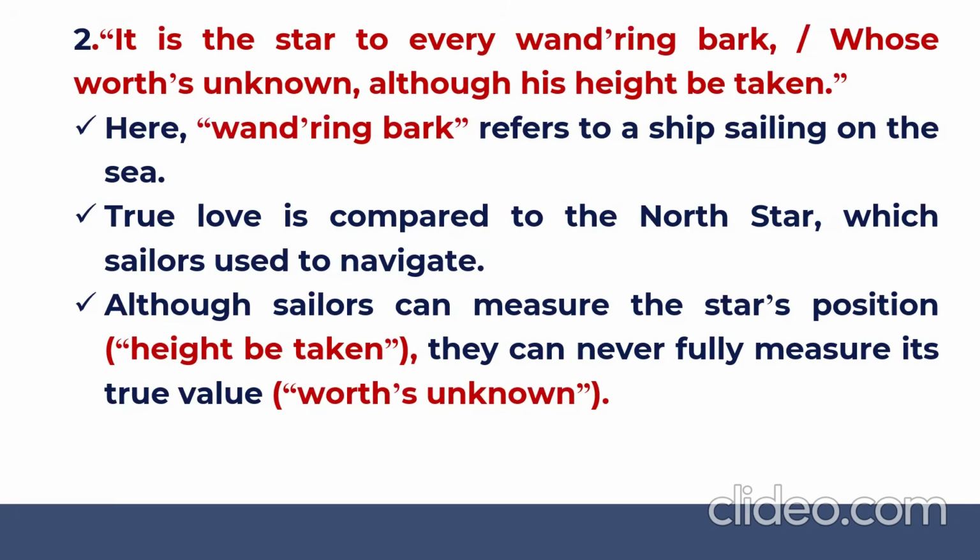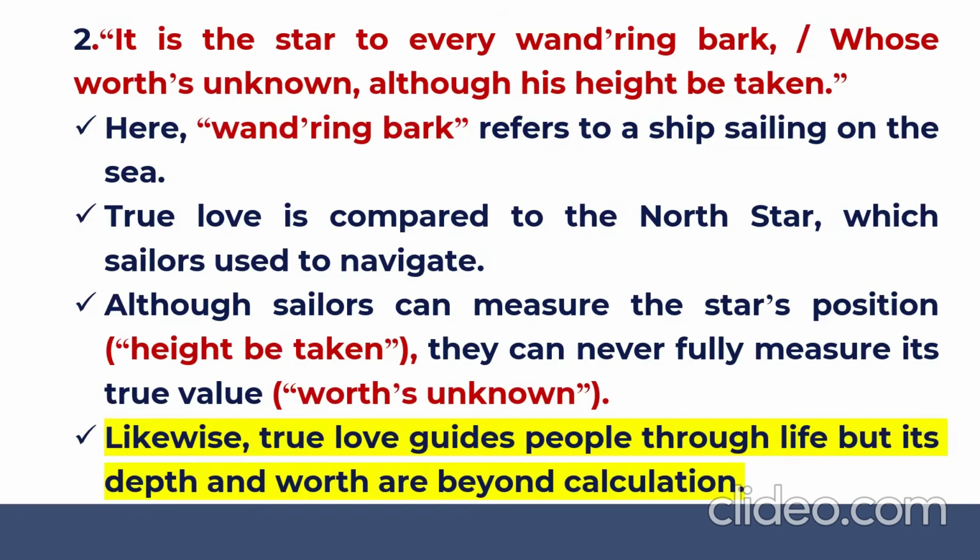Although the sailors can measure the star's position, they can never fully measure its true value. You can measure the position of the star, but you cannot measure the true value of the particular star. Similarly, true love guides people through life, but its depth and its worth both are beyond calculation.